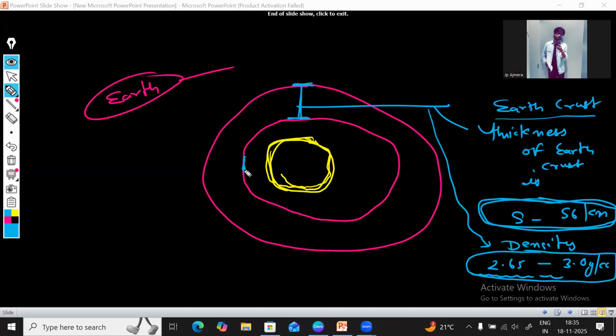What is the next thing we have? So this one is the mantle. What is this called? This is the mantle part. Mantle is not the mental that you call people psycho. Are you mental? No, this is the mantle. So this is the mantle part. What is the thickness of the mantle? After the earth crust, we have the mantle inside the earth. So the thickness of the mantle is 2900 kilometers.